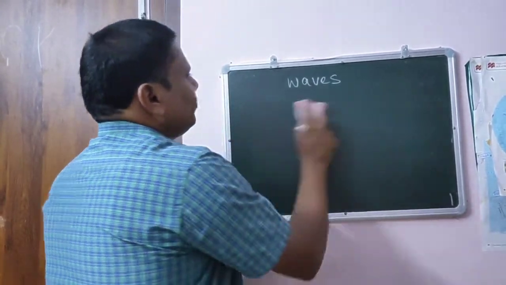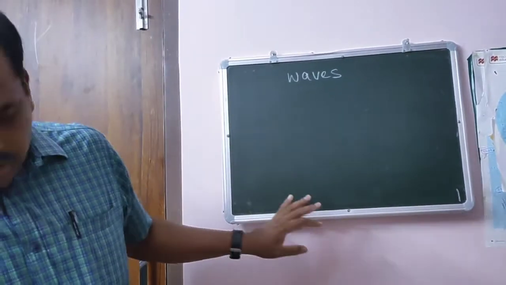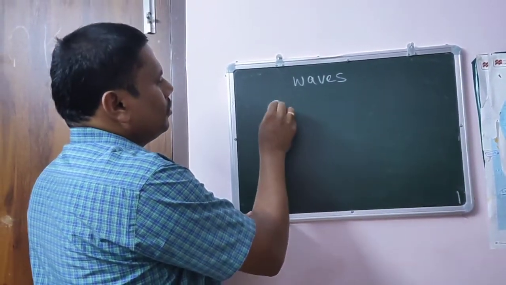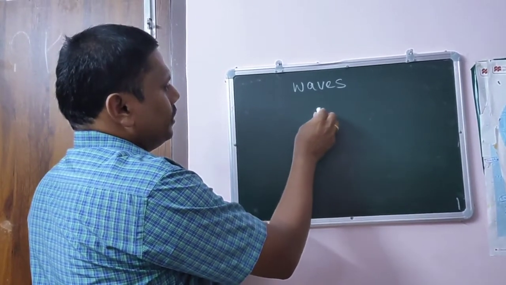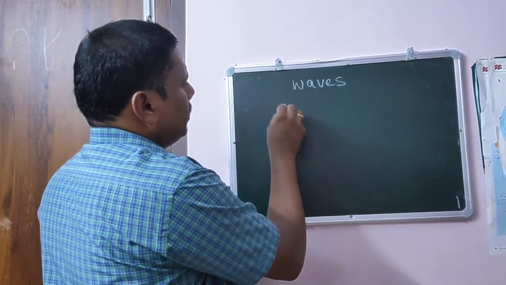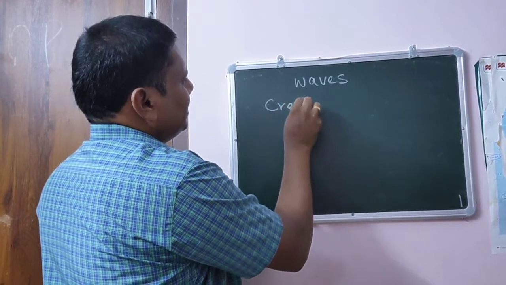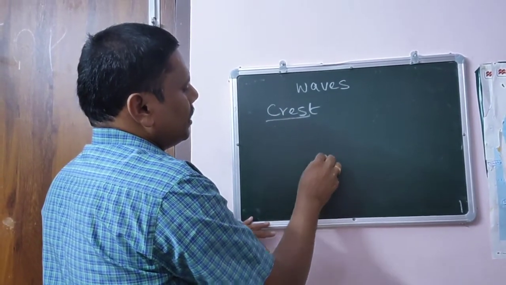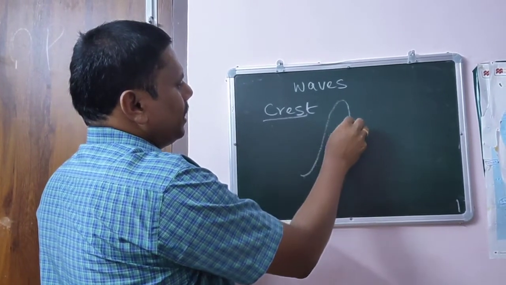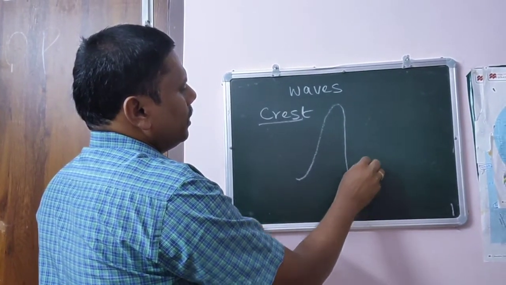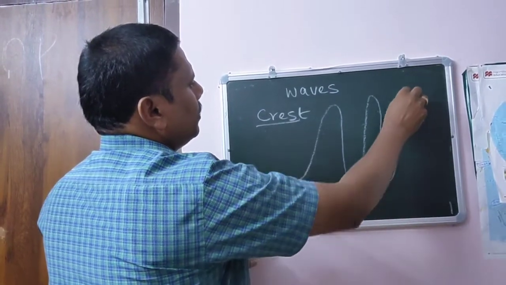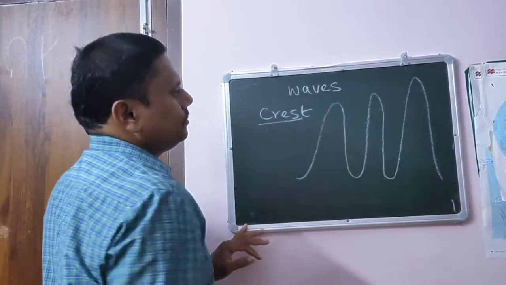And so in this topic you have to know the meaning of different terms. The first important one is, what is crest? For example, see, if the sea water rises like this, again comes down, again rises up, again down, again rises up like this.